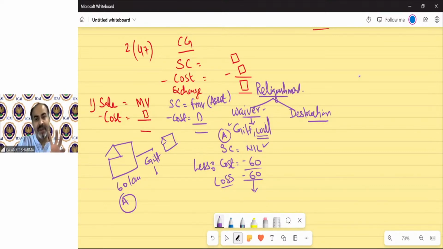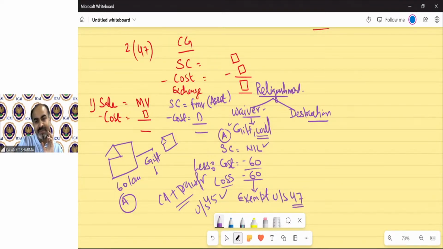So that means capital gain charging section 45, both conditions fulfilled. There is a capital asset and there is a transfer. So we need to calculate the gain or loss, and it will always be loss. But if there is loss, the department will bear the loss. So what did the department do? They just exempt these kinds of transactions under section 47. So read it carefully and understand the whole concept.